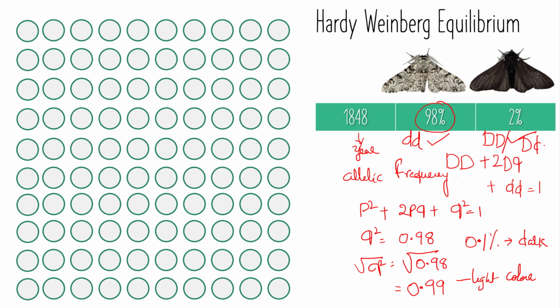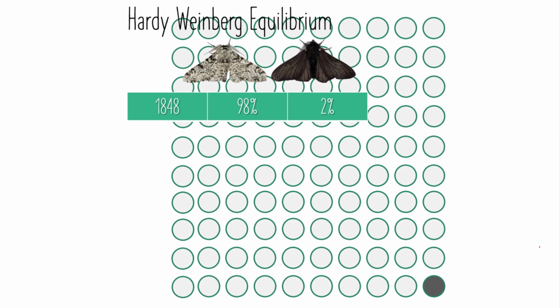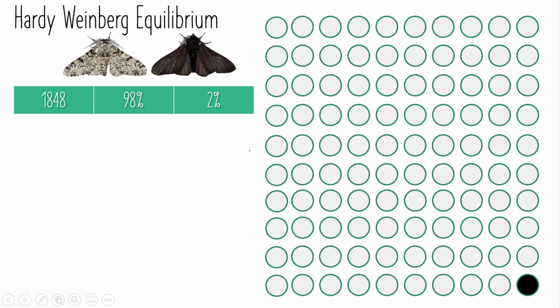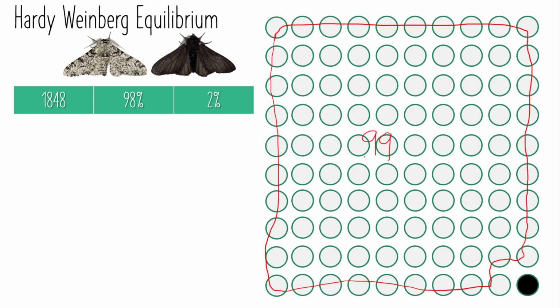So here, nearly 99 are alleles of the light colored pepper moth, and only 1 is the allelic frequency of the dark colored pepper moth.